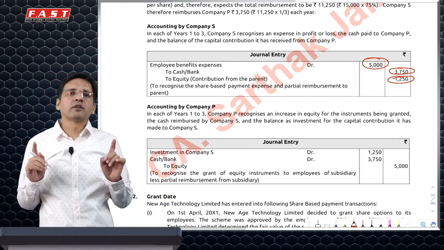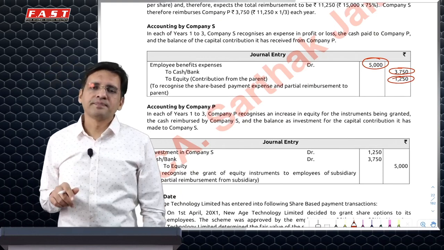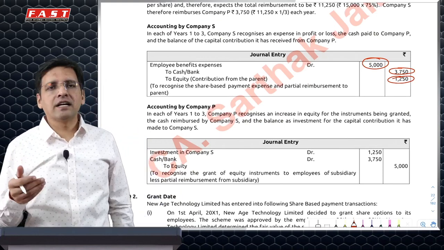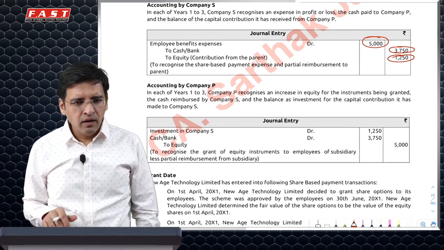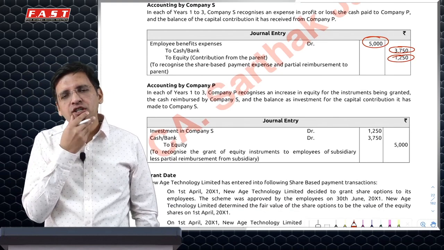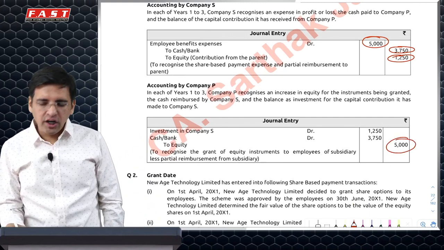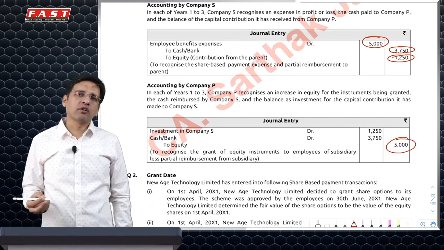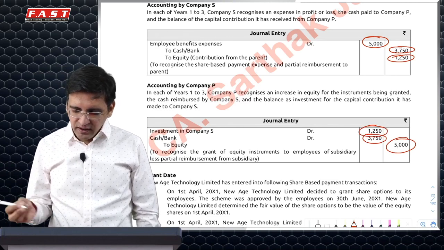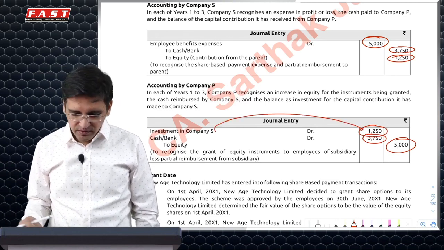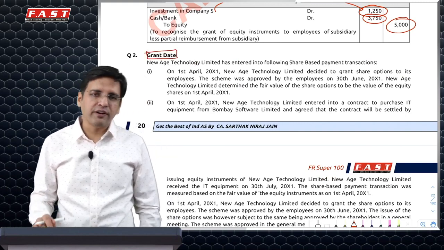The parent will not recognize an employee benefit expense because the employee is not giving service to the parent. But the parent has entered into a contract which will give it a cost of 5,000 per annum. So what they would do is credit the share-based payment reserve by 5,000, but they will not debit employee benefit expense. Rather, out of this they are getting 3,750, and 1,250 they are not getting, which they ideally should have got. So this is an investment in the subsidiary. That's about it.